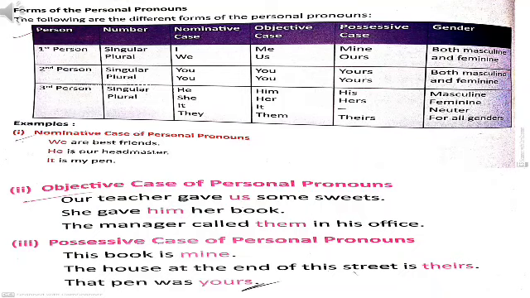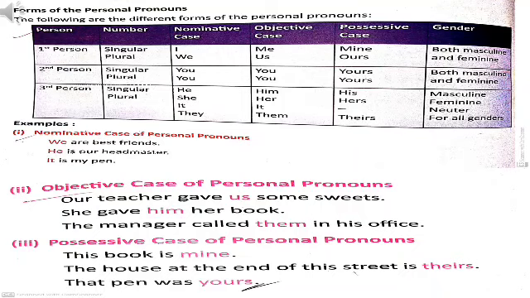Now, different forms of the personal pronouns. First person, in singular number, nominative case will be I, objective me, and possessive mine. In plural, nominative case is we, objective us, and possessive ours. And these I, we are used for both genders. Second person, singular and plural, nominative and objective case you, and possessive case yours. And both genders have the same case for second person.